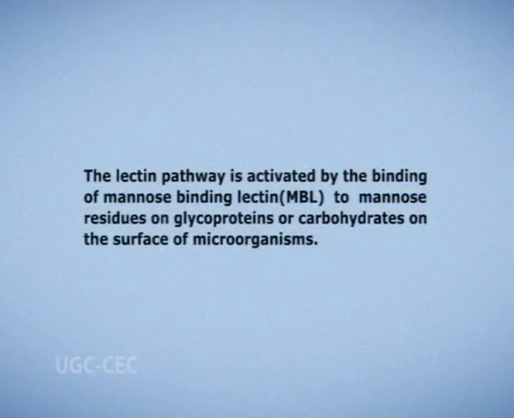The lectin pathway is activated by the binding of mannose-binding lectin, MBL, to mannose residues on glycoproteins or carbohydrates on the surface of microorganisms. MBL is an acute phase protein produced in inflammatory responses. Its function in the complement pathway is similar to that of C1q, which it resembles in structure.